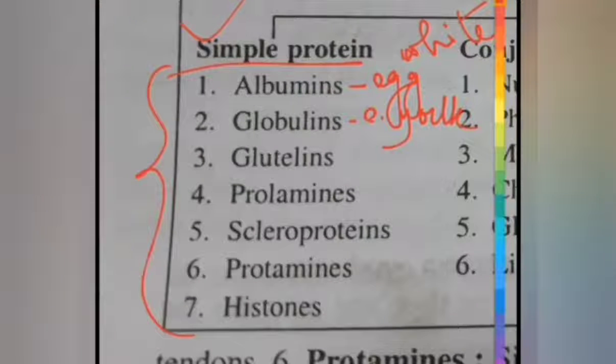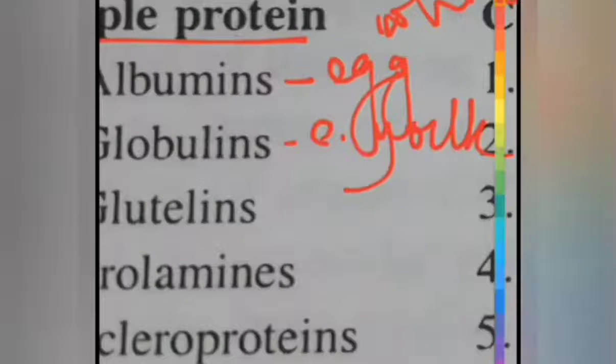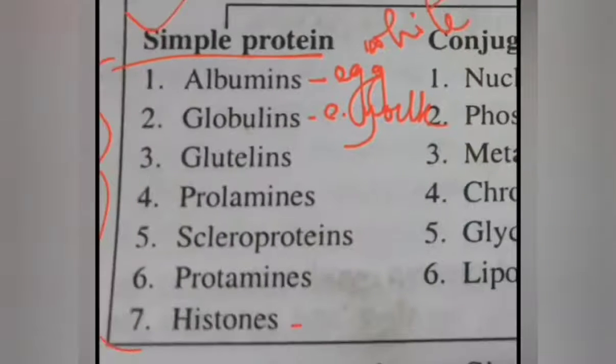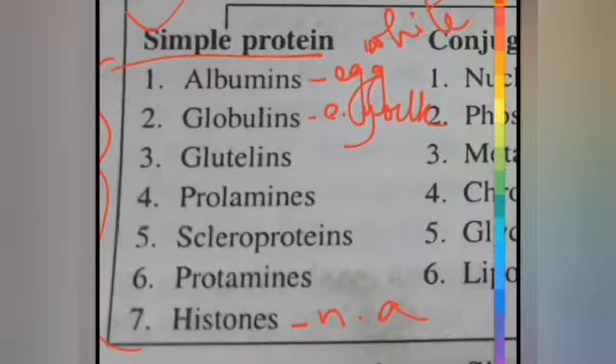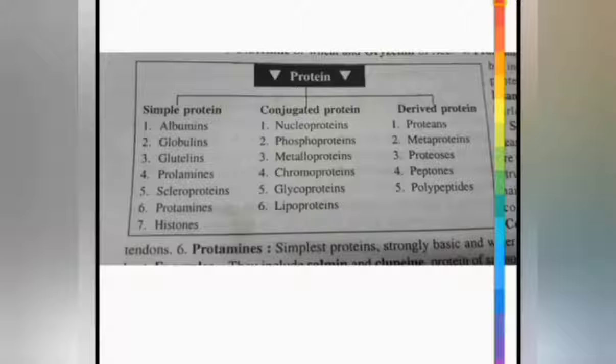So I would like to talk about the histones. These are basic proteins which are found in the nucleic acids. Okay, they are found in nucleic acids, and they are found inside DNA and RNA. The nucleotides of the DNA and RNA are bound together by histone proteins.